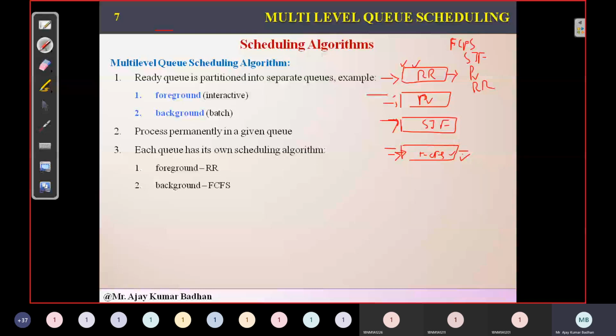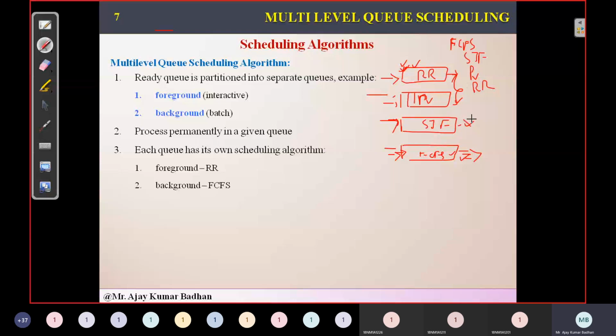One more point you people have to keep in mind is that this is a high priority queue. If this queue is empty, then only the next queue can start executing. This particular queue will start executing when these two queues are empty. Suppose a process from this particular queue is getting executed. Suddenly, one process came here.